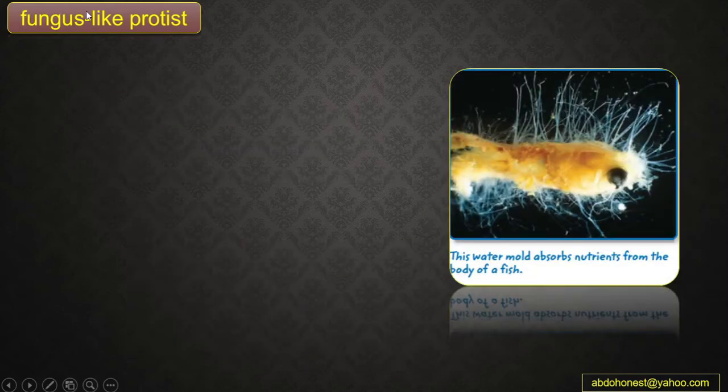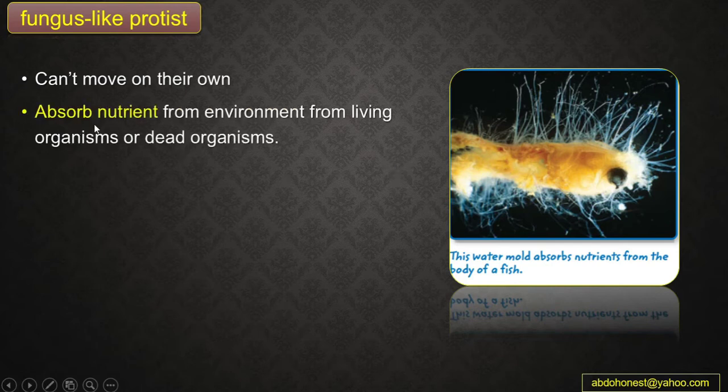Here, guys, the fungus-like protist, which is a protist like fungi, which means also they cannot move. They cannot move on their own, and the way they get energy is like fungi, also they absorb nutrients from the surroundings. So they can take it from living things or dead organisms found in the place.